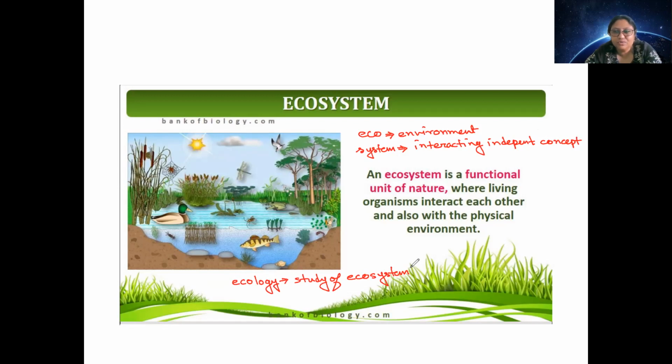All biology students know what is the meaning of logy. It is derived from a Greek word called logos, which means study. So ecology means the study of environment, and people who are studying ecosystem are called ecologists.